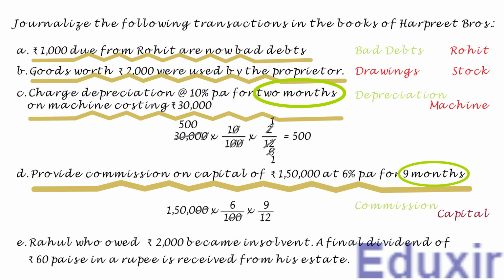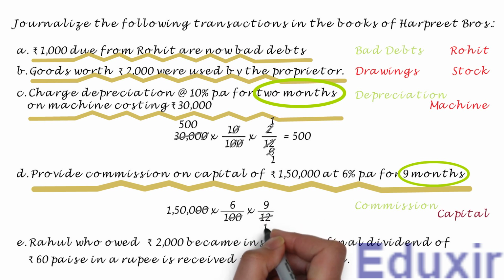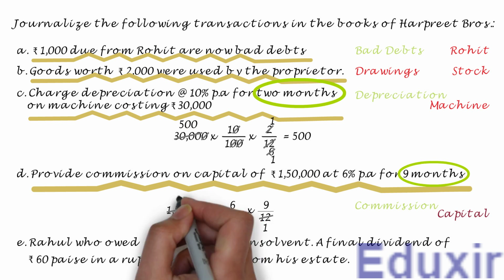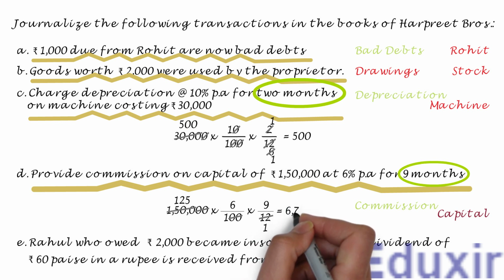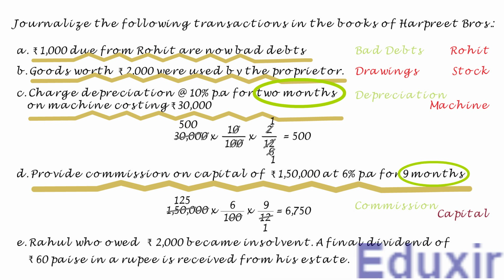Let us do the cancellation here. 12 ones are 12, and 12 1, 2, 5s are 125. If we multiply 125 with 6 and 9, we get 6,750 rupees. This is the actual commission paid. With this analysis at our disposal, let us proceed with the journalizing of this transaction.